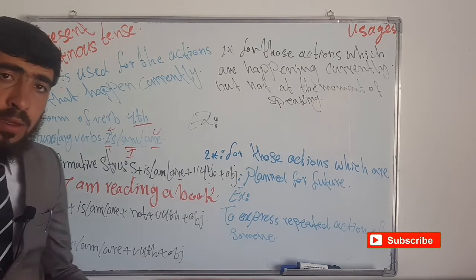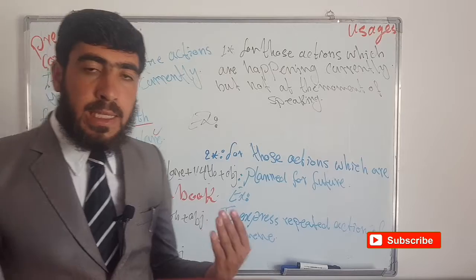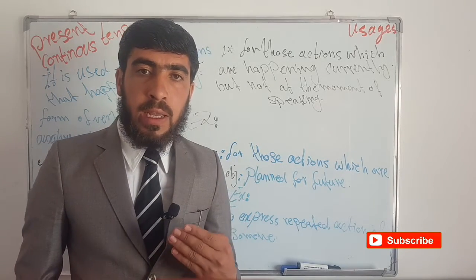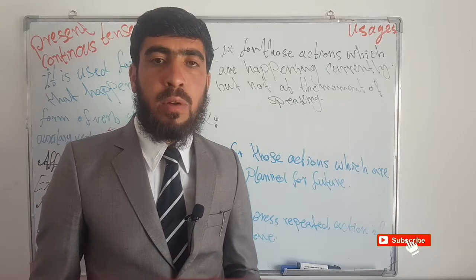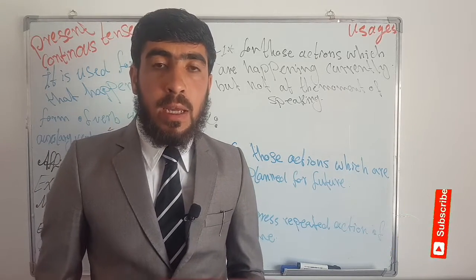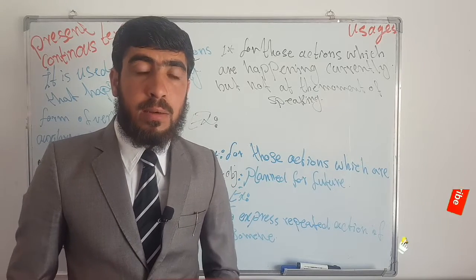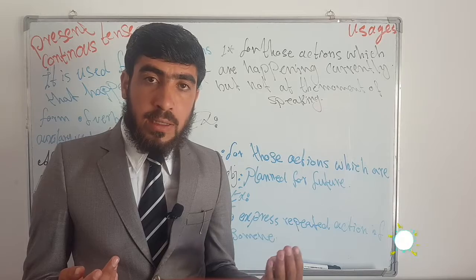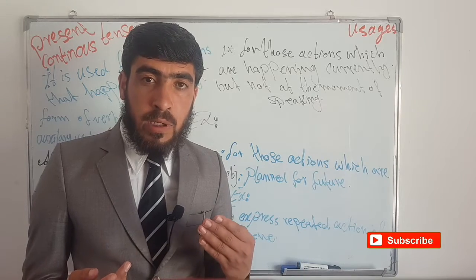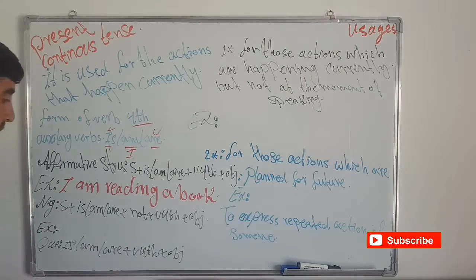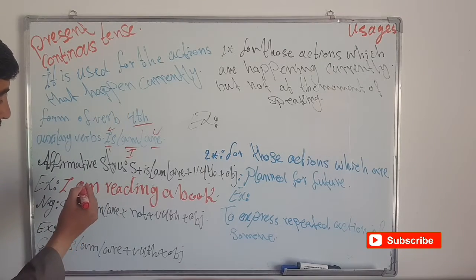It means when a person is sitting and in his hands there is a book, and while he is reading, you came to him and ask him what are you doing, and he will answer you, I am reading the book. It means he is reading the book at the moment, and the action is in progress, right? It's the affirmative sentence or positive sentence.